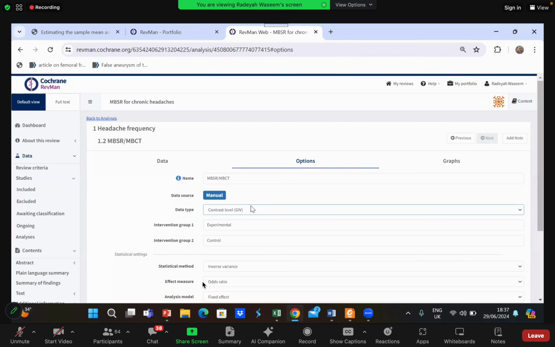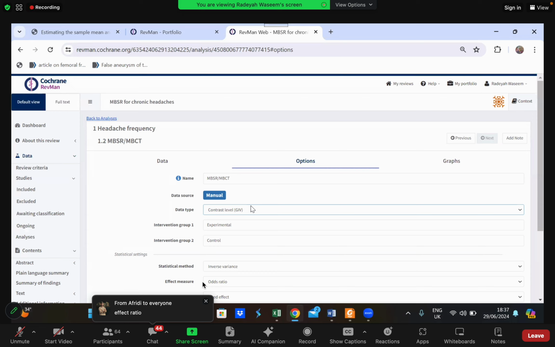Can you guys tell me the first scenario where I used generic inverse variance? Come on, guys. Dr. Shehryar showed it to you in the last session, when we were in dichotomous effect size. Exactly, Anaya. Exactly, Aruba. Yes, Mama Taha. Yes, we use it when effect sizes were given.